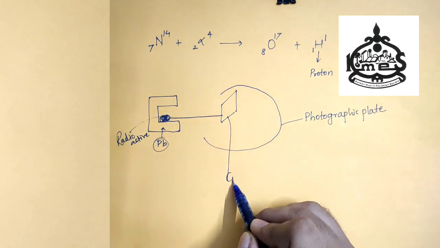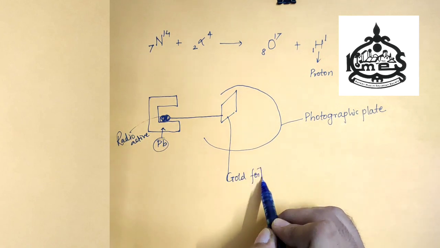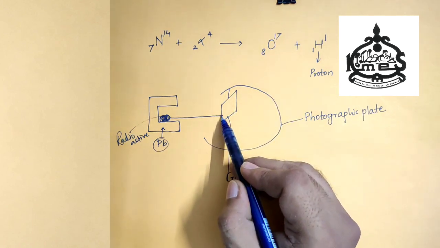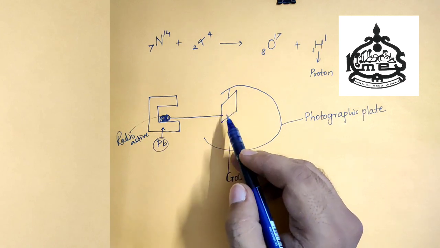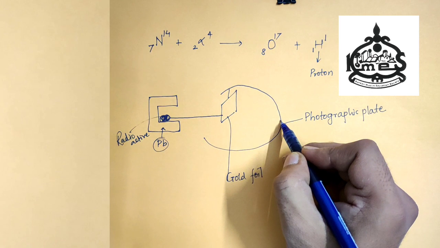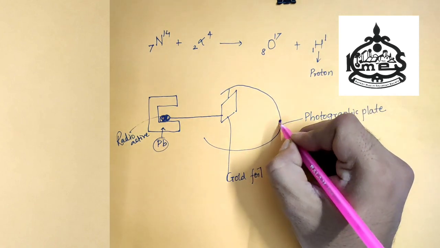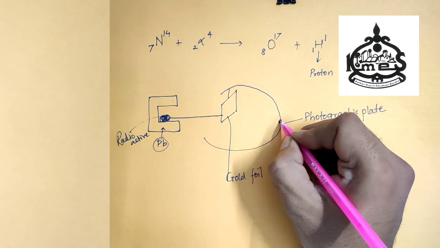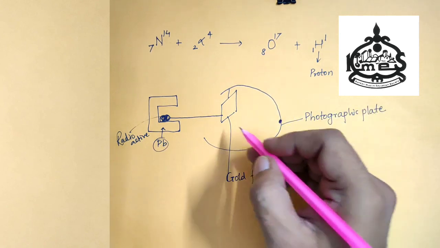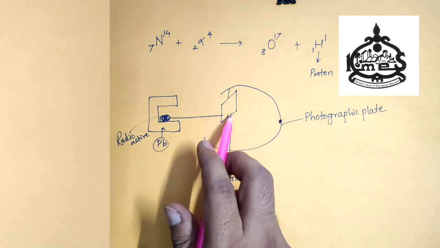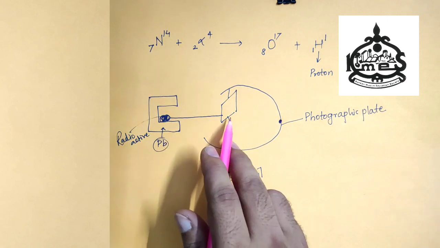This is the gold foil. It was found that alpha particle was traveling through the gold foil and there was a dot, or we can say scintillation. Some scintillation was observed over here, that is illumination also we can say. That means the alpha particles pass through the gold foil.